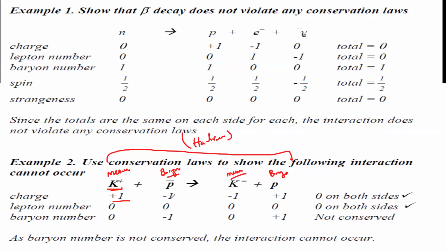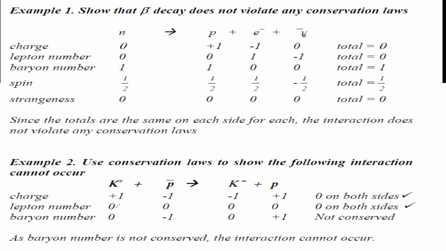So the charges +1, -1, -1, +1, are conserved. When we check the lepton number, there is no lepton present. Kaon is a meson. Lepton means electron, electron neutrino, tau, tau neutrino, muon, muon neutrino. They are not there, so the lepton number is 0. What about the baryon number?